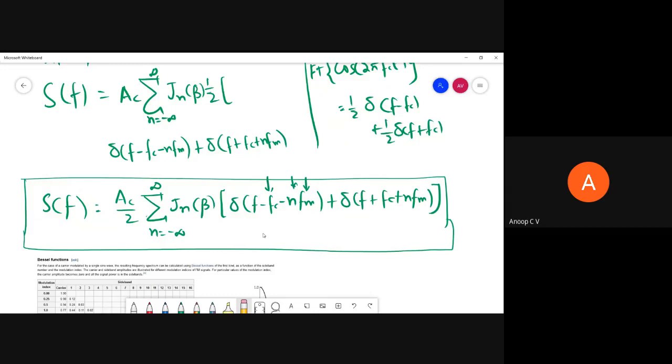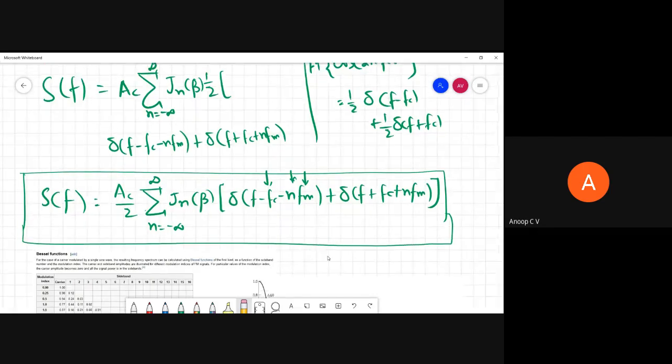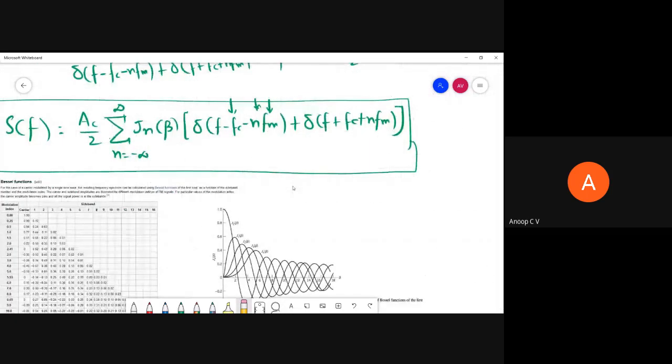So I'll just try and draw this, right? I'll plot the diagram, so then you will be able to appreciate it. So for n is equal to 0, it will be Ac by 2 J0 of beta, del of f minus fc and del of f plus fc.